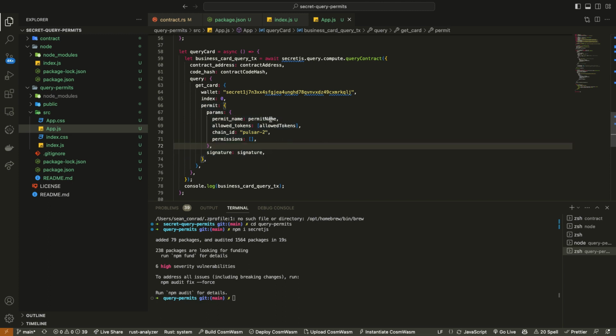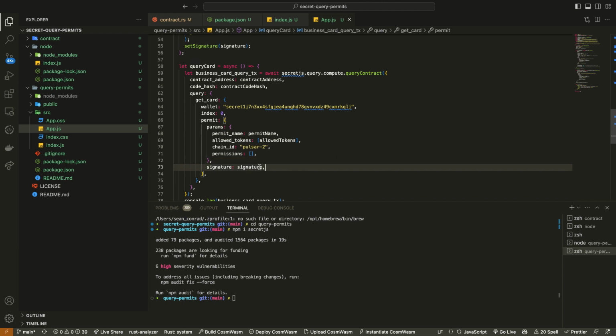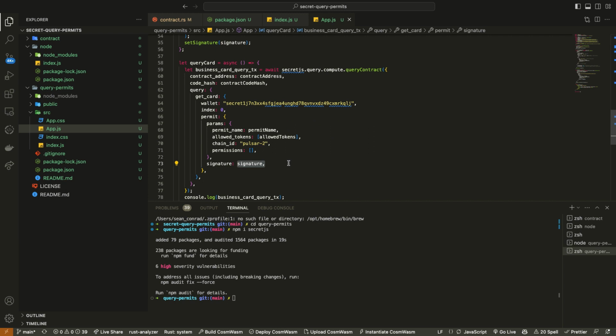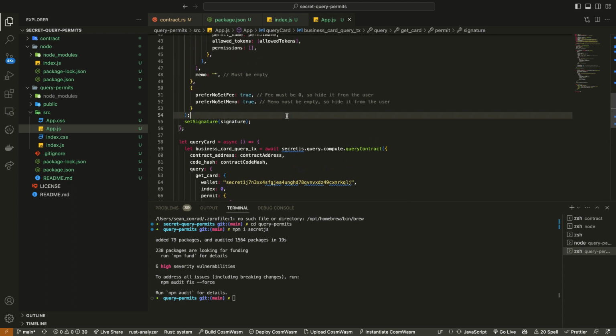Okay. And so in the query permit, we have the permit name and the allowed tokens, which is the contract address, and the signature object, which is generated when we create our permit. So I wasted a ton of time on this last night, by the way, trying to figure this out. This signature is actually an object. I thought it was just your public address, but it's something specific to Keplr. Which is why I ended up doing this in React.